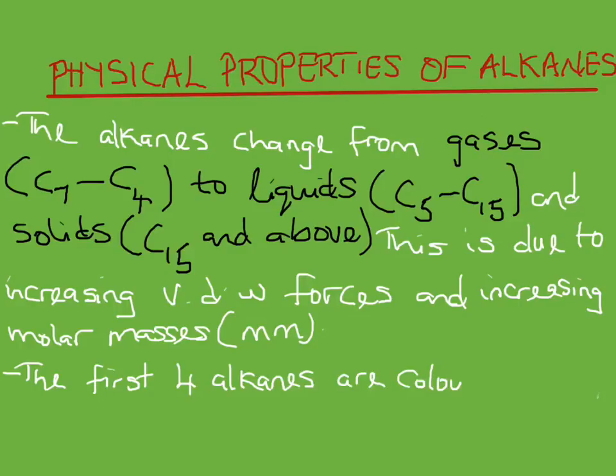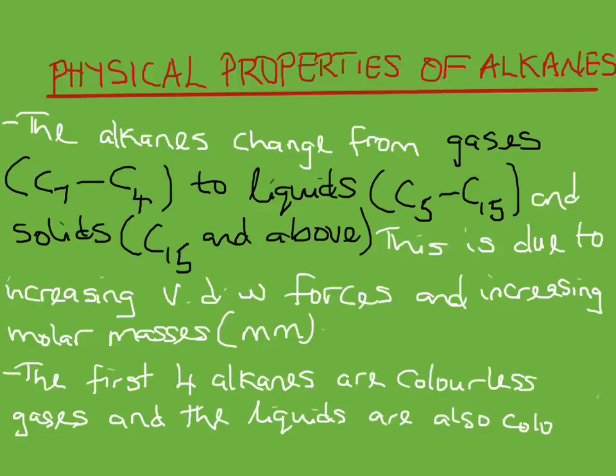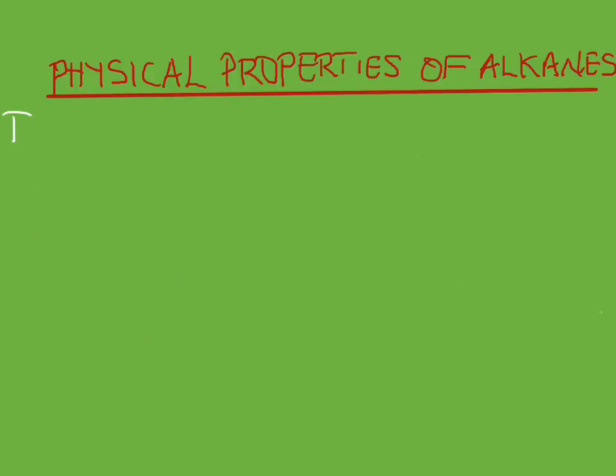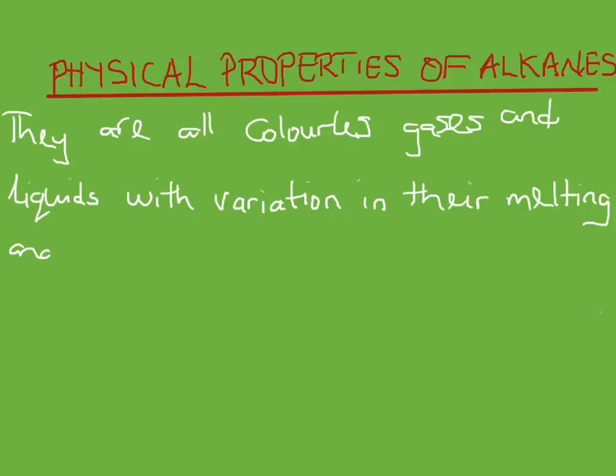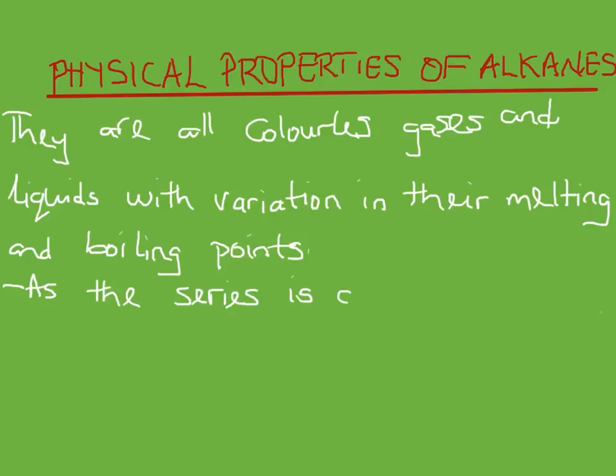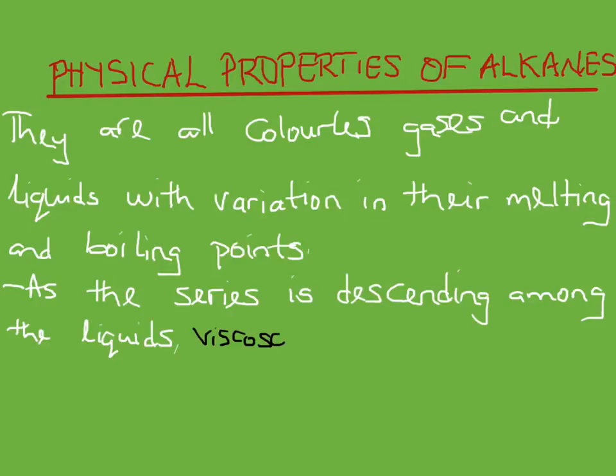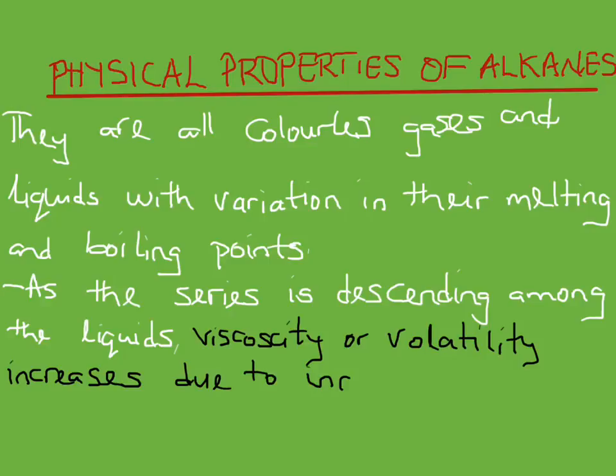The first four alkanes are colorless gases, and the liquids are also colorless, with variation in their melting and boiling points. As the series is descended among the liquids, viscosity or volatility increases due to increase in van der Waals forces.